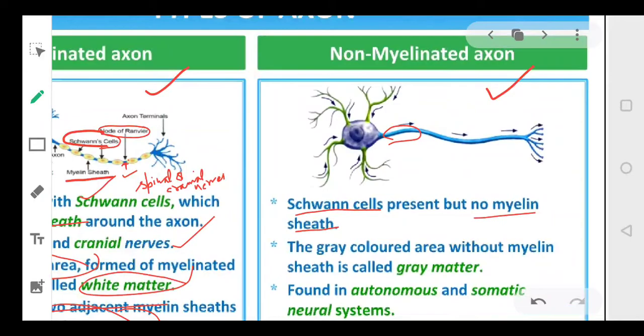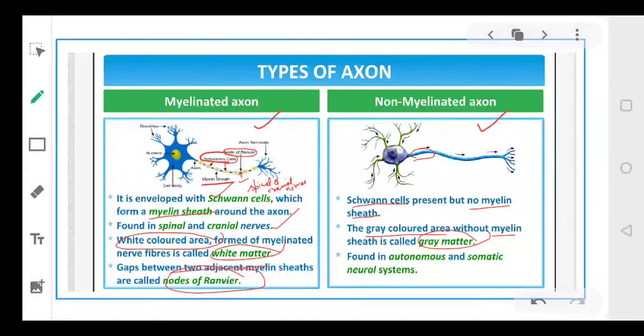Okay, so there is a grey colored area. Wherever the myelin sheath is not present, that area is grey colored, and that is why it is called grey matter. Okay, this is called grey matter. While in myelinated axons, which one is there? White matter. So myelinated nerve fiber axons have white matter. Non-myelinated axons have grey matter. And these types of axons are commonly found in your autonomic and somatic neural system. Right?